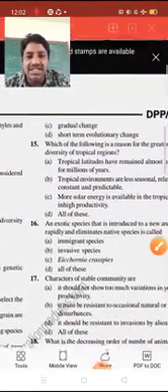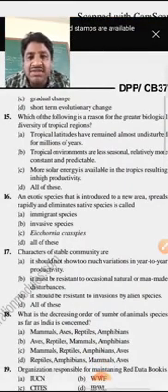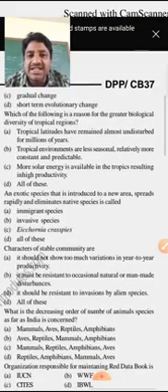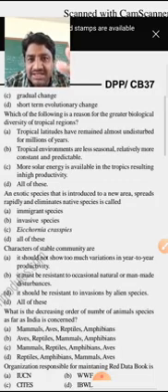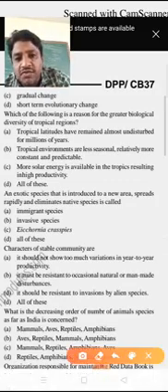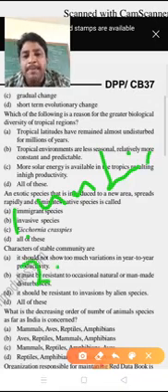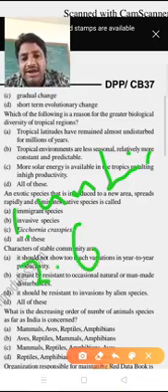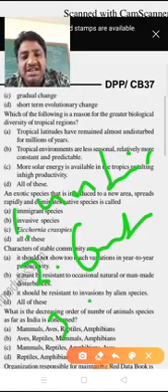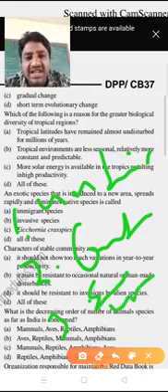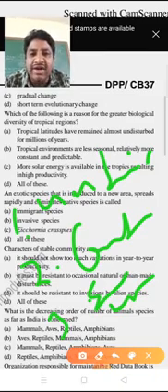Next, the 15th one you can see: which one of the following is a reason for the greater biodiversity of tropical regions? Tropical regions have greater biodiversity, first of all, because they have been undisturbed for several millions of years. Second, the climatic conditions are constant, and resources, particularly solar energy and water, are available. So all these are present, and that's why the tropical region is always constant.